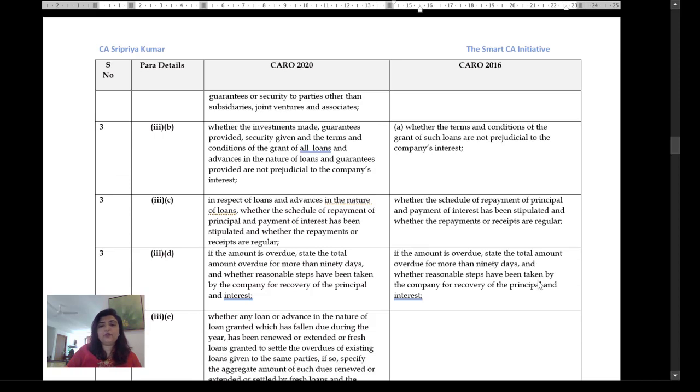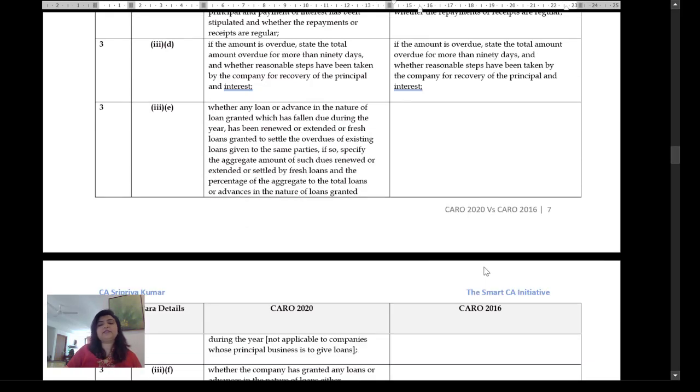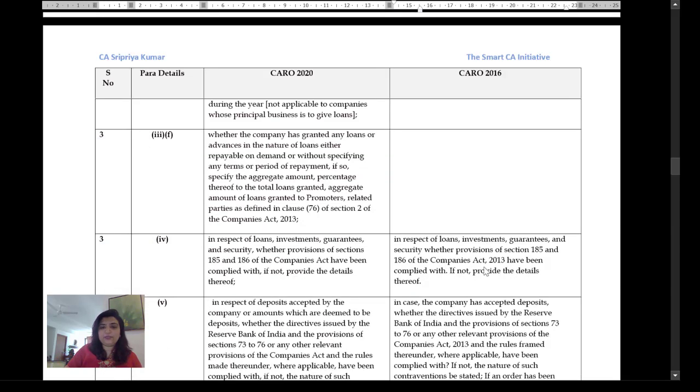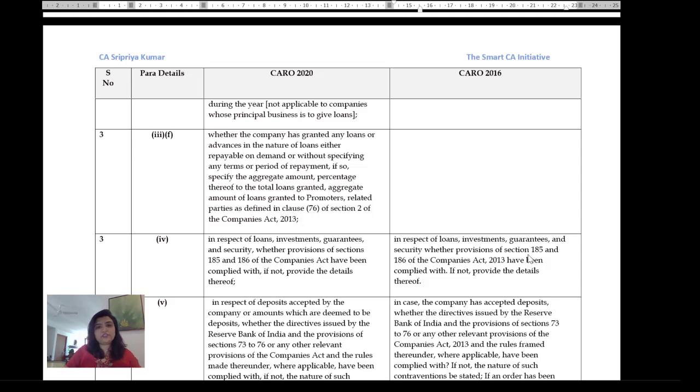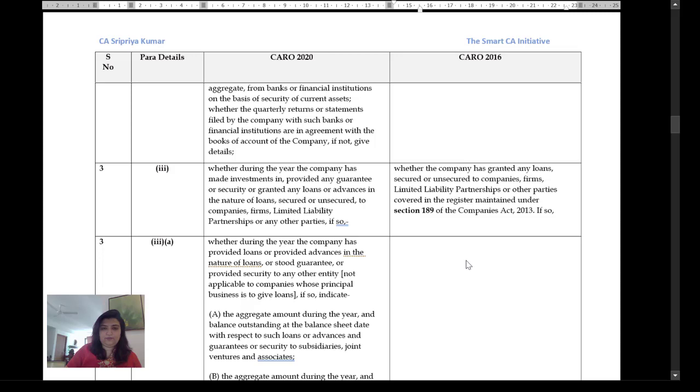If the amount is overdue, state the overdue for more than 90 days and whether reasonable steps have been taken for the recovery of principal and interest. And then the previous CARO also moved to loans and investments covered under section 185, which is loans to directors, and 186. Now, there are significant changes here.